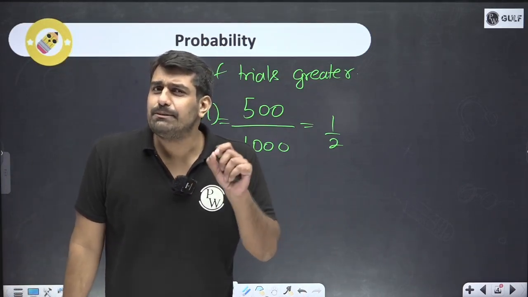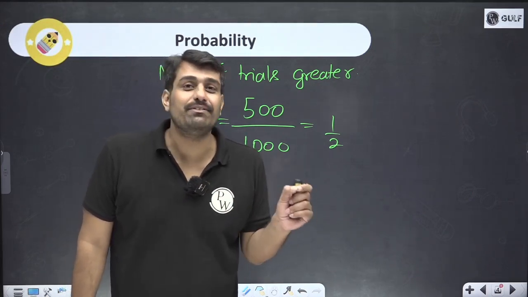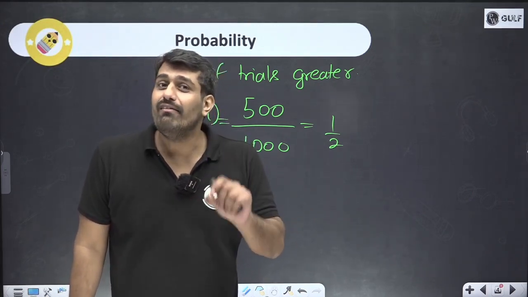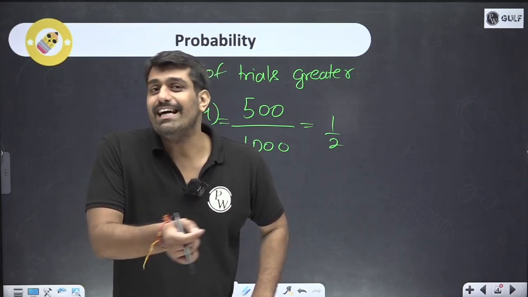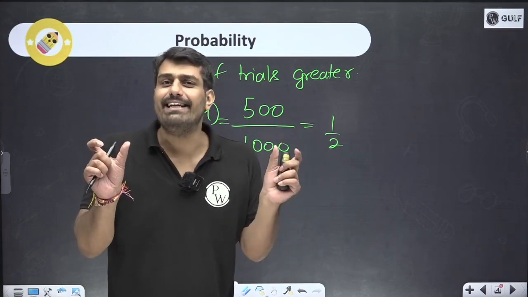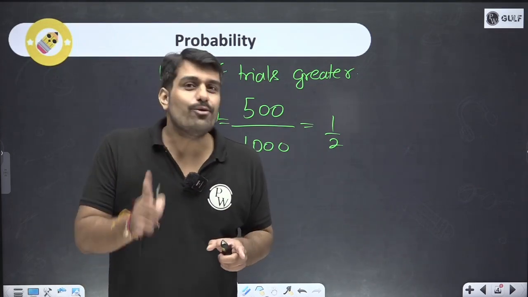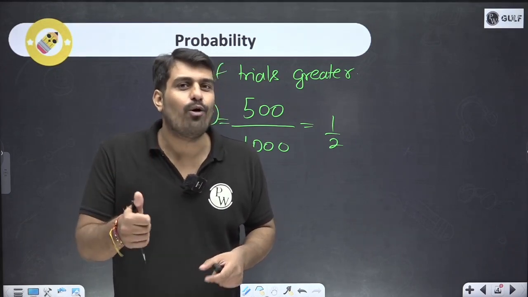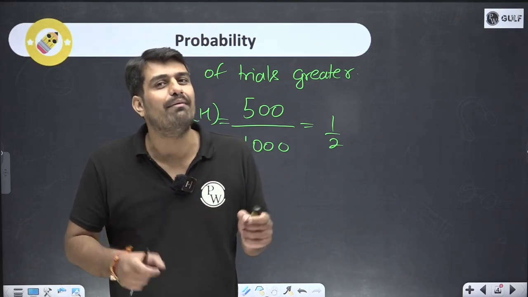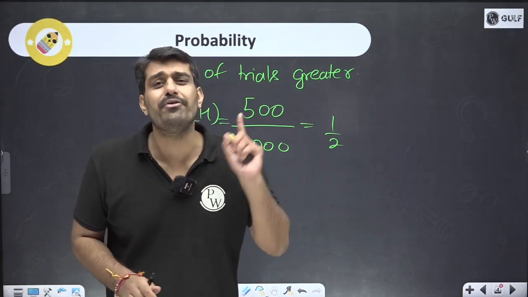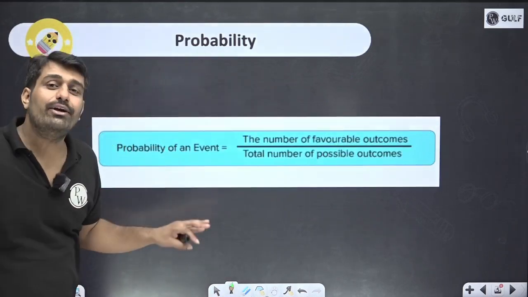And what is specific in the case of the theoretical one? The specificity is that we have equally likely outcomes. When you toss a coin, you have a head and a tail, and there is a symmetry there. So there are equal chances that I'll get head or I'll get tail: 50-50% in terms of probability, 0.5, or you can say 1 by 2.